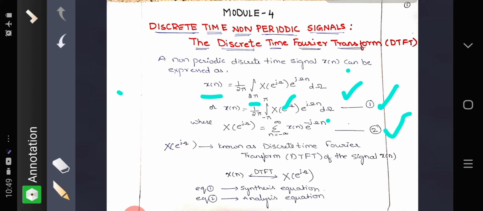So equation 1 is called the synthesis equation and equation 2 is called the analysis equation, where x of n and X of e raised to j omega are the DTFT pairs. So X of e raised to j omega is known as the discrete time Fourier transform, DTFT, of the given signal.